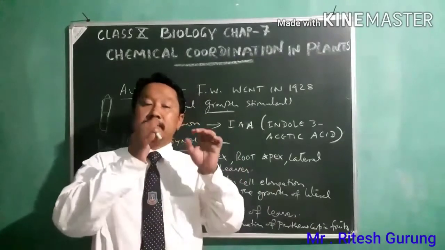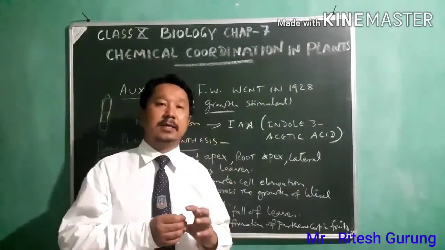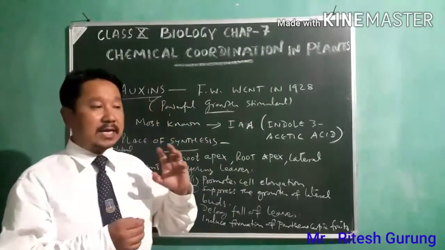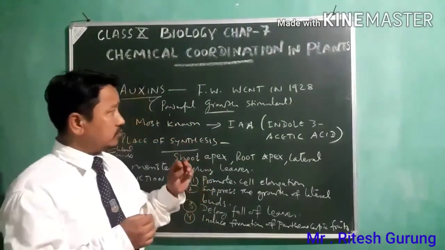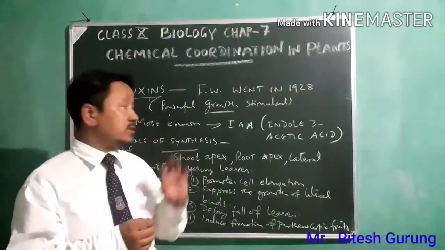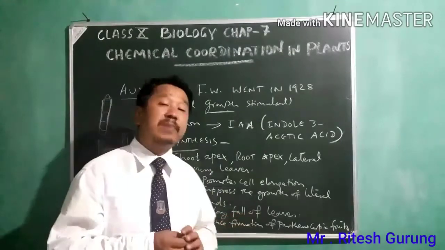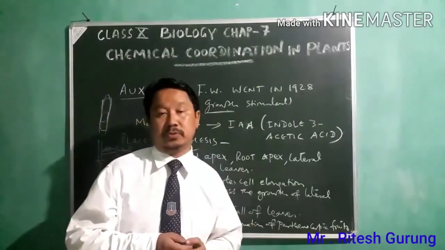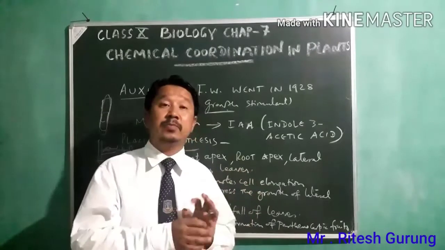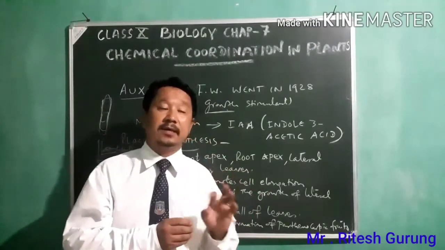All right, and this parthenogenesis is highly influenced by this auxin. That means auxin initiates or promotes the formation of parthenocarpic fruits. So you see the important roles this auxin plays in the plant's life.